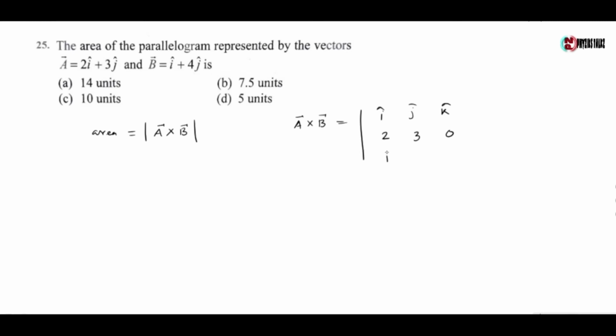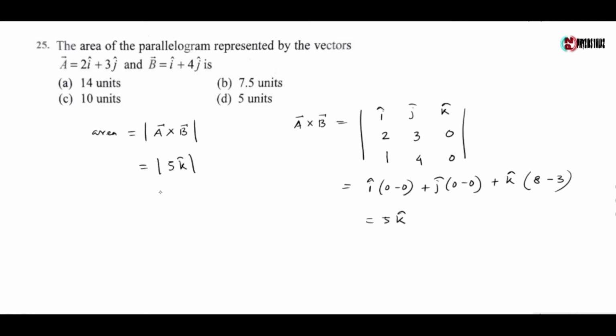For B, component of i is 1, component of j is 4 and component of k is also 0, which gives i cap into 0 minus 0 plus j cap into 0 minus 0 plus k cap into 8 minus 3, which gives 5 k cap. So area of the parallelogram is mod of 5 k cap equals to 5 unit. So the correct option is option D.